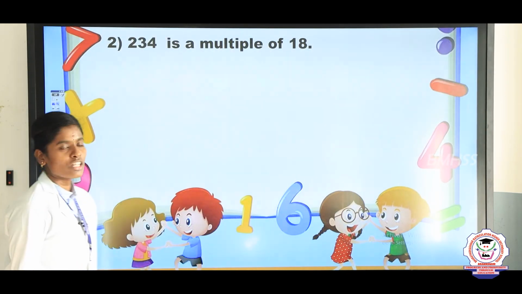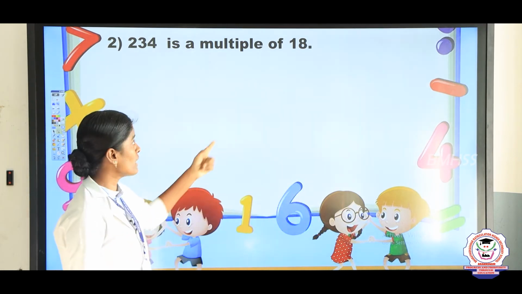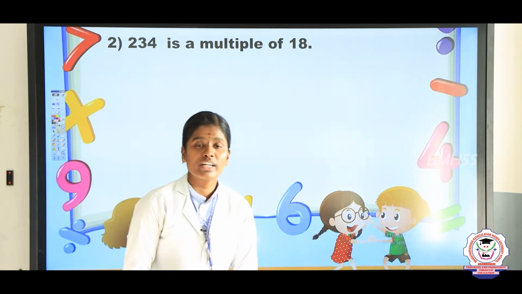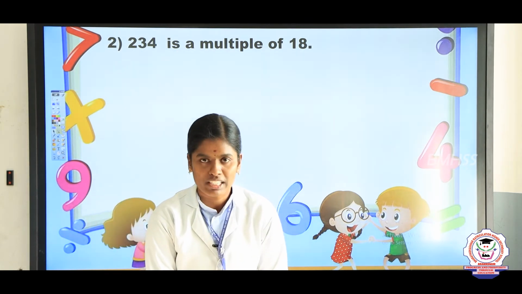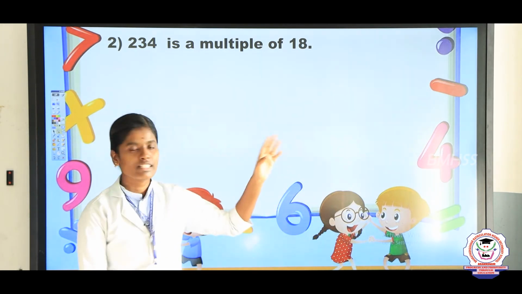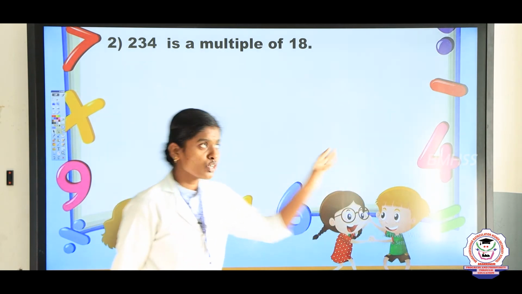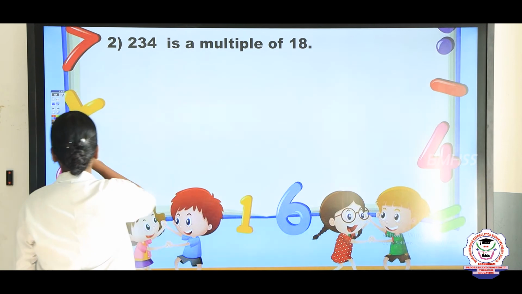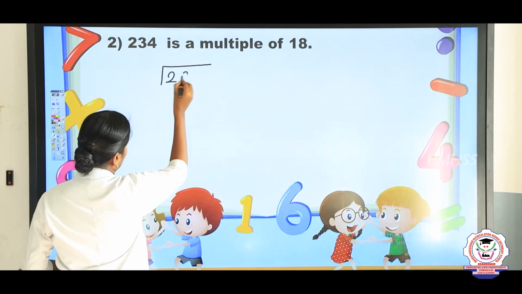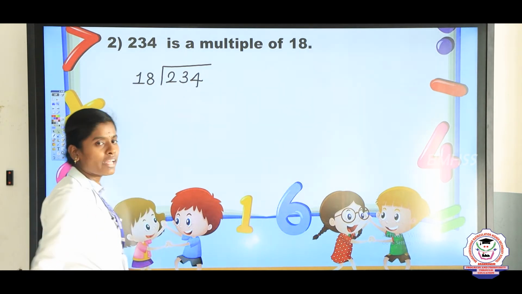So our next question is 234, that is multiples and this is factors and this is multiples. 234 is a multiple of 18. So here the dividend is 234 and the divisor is 18. So divisor is the table. Here we have the table is 18. So take 234 divided by 18.